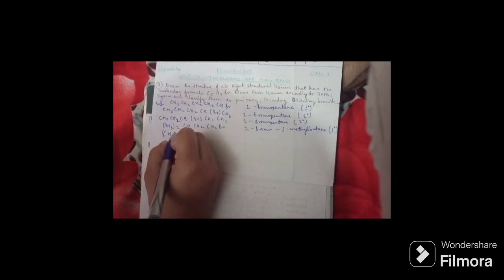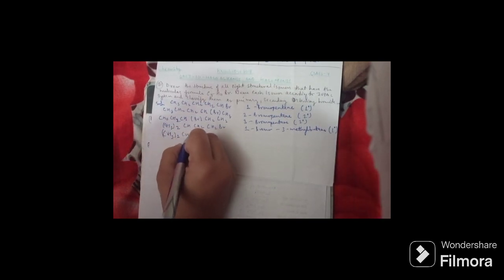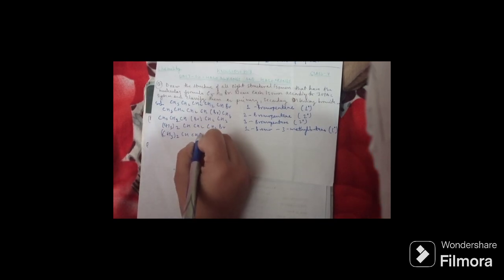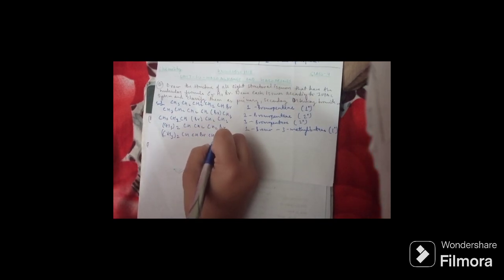Now we have another one, (CH3)2CHCHBrCH3.